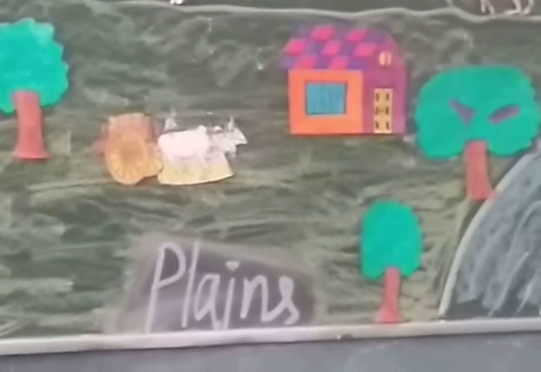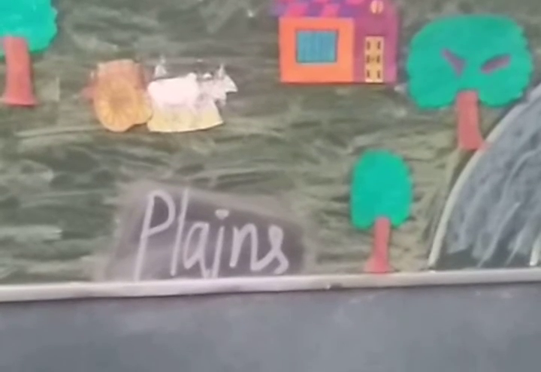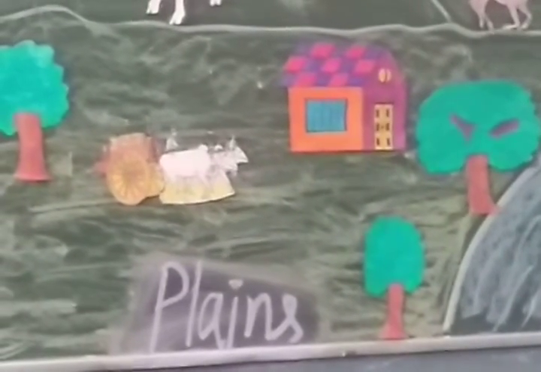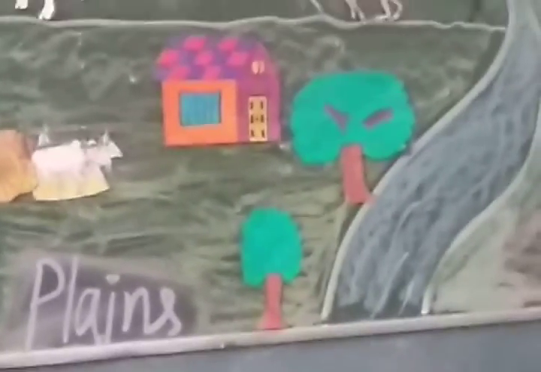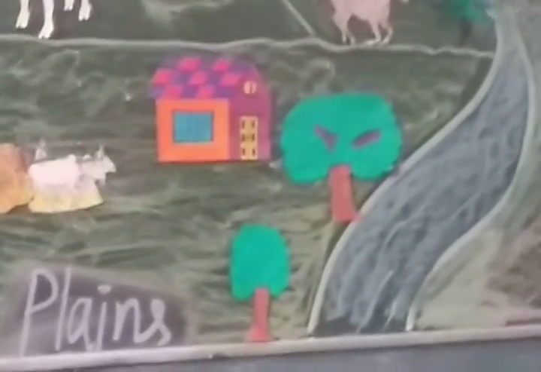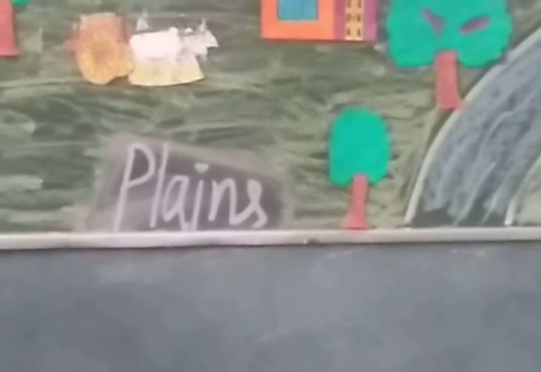And the last one, and where we live, it's plains. Plains are a vast stretch of flat land. Many rivers flow through the plains, and the area is good for growing crops. In this part of this chapter, we have read about the landforms. Hope you understand it. Thank you.